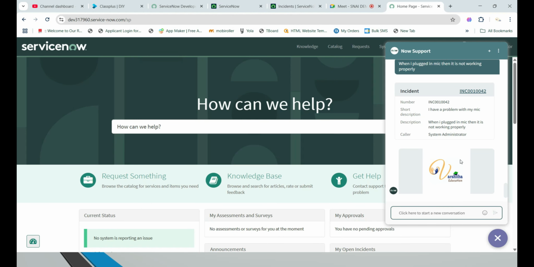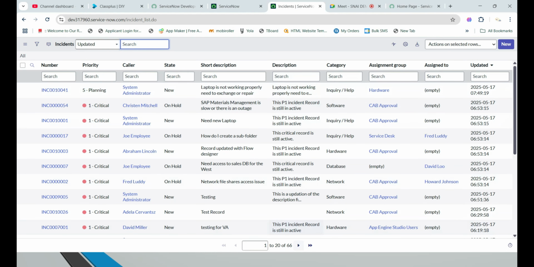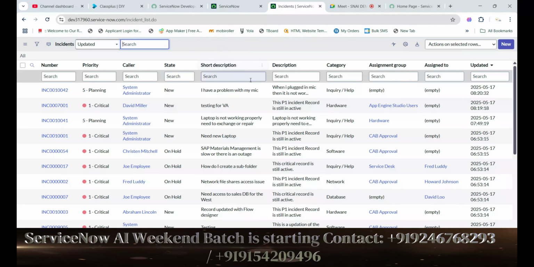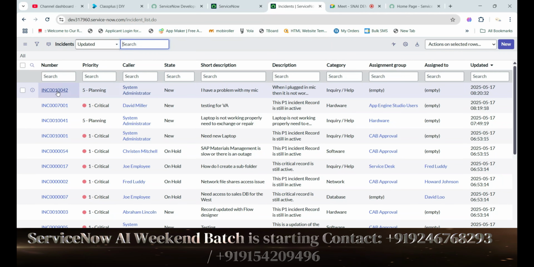See here, do I have any idea how to create it? No, I don't have any idea, but one ticket was created, because it is simply asking questions to the user, and then after giving that information, it was created automatically. Now you can see in the back end whether this ticket is created or not. Absolutely, it was created. Now you can see here 6966 tickets are there. If I refresh, one more ticket is created with the information.